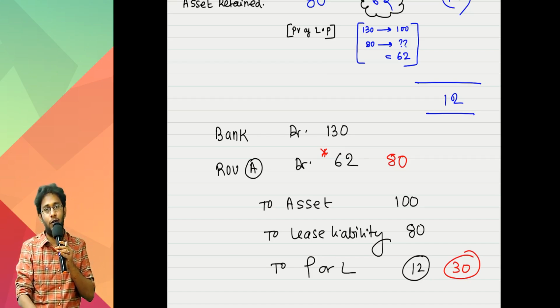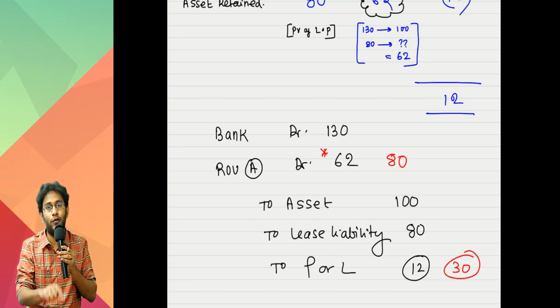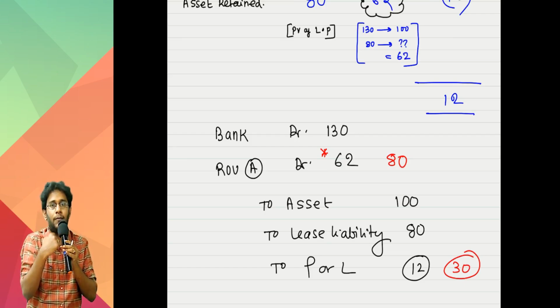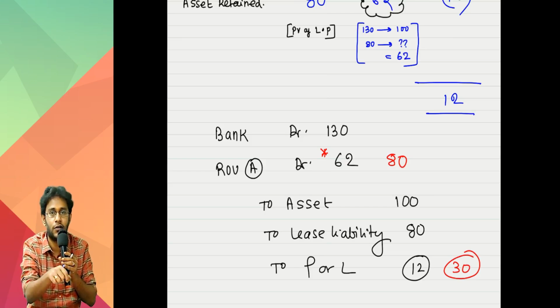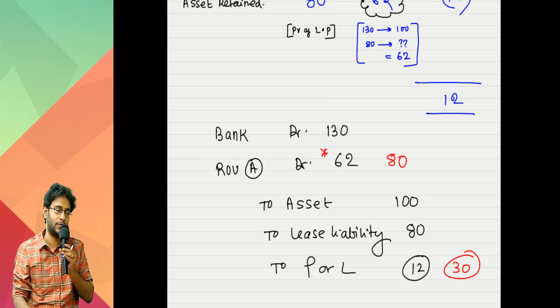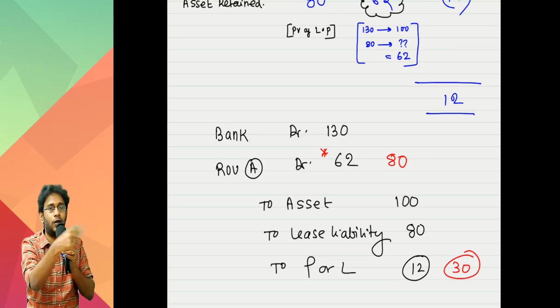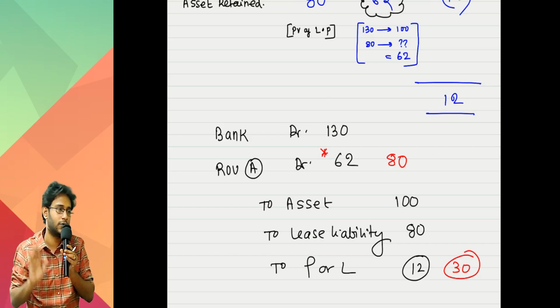Whatever profit you earned on the sale of your asset to somebody, which is again coming back to you, our profit cannot be part of the cost of your asset. That is 18 rupees. So from 80, minus that profit portion, 62 comes.